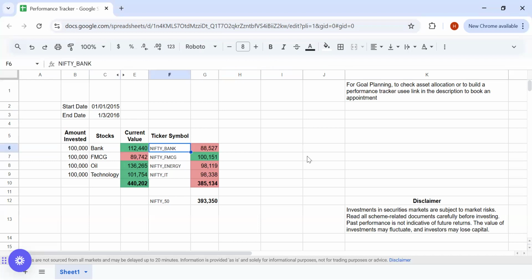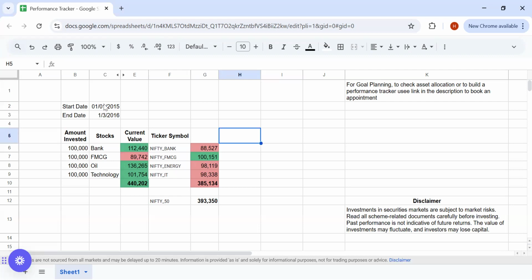So these are the ticker symbols for the indices, and the ticker symbols for these specific stocks are there in the column D, which I have deliberately hidden because this video is more for an educational purpose, not for any stock recommendation, right? So the intention here is to demonstrate how returns vary with the time horizons and with the turn in the business cycles as well, right?